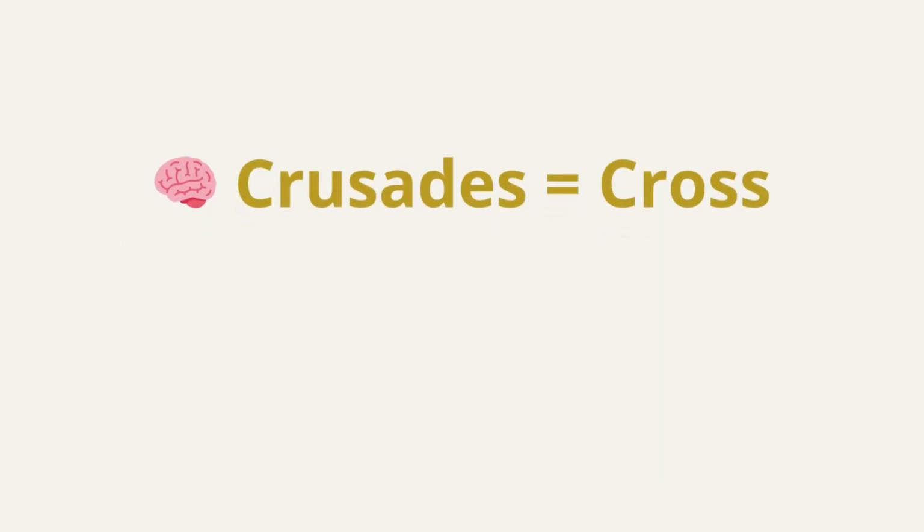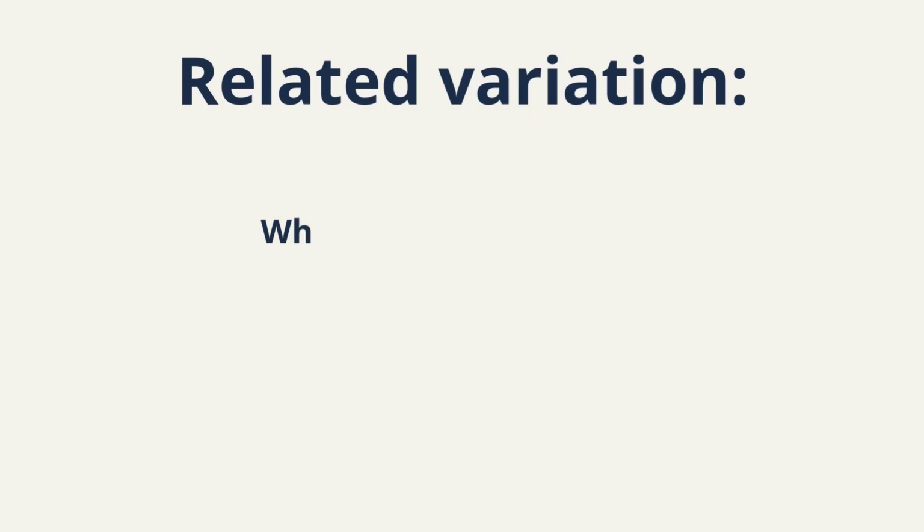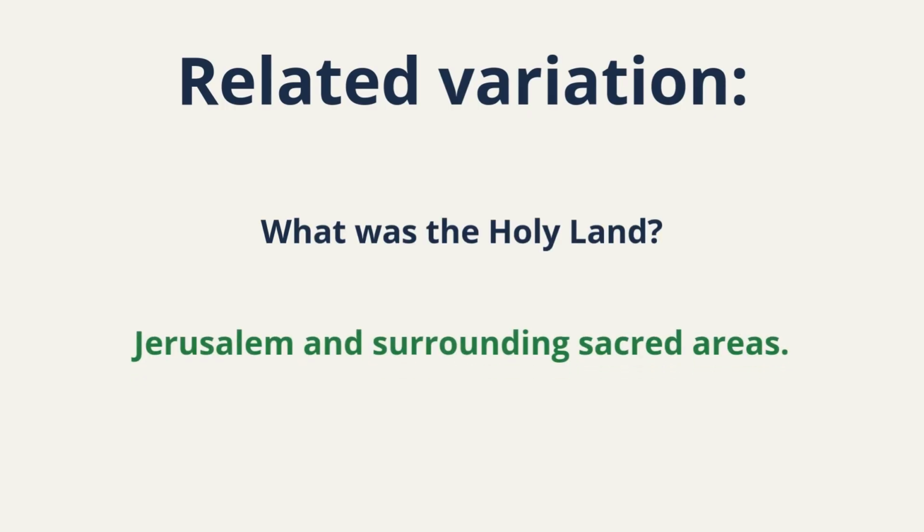Cross equals Crusades. Crusades equal Jerusalem. Short, visual, permanent. Related variation. What was the Holy Land? Jerusalem and surrounding sacred areas.